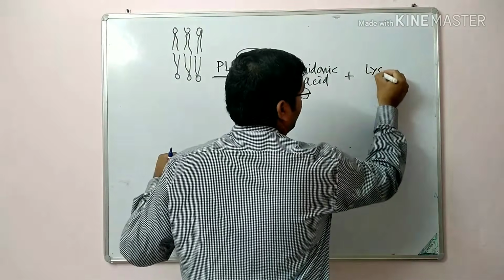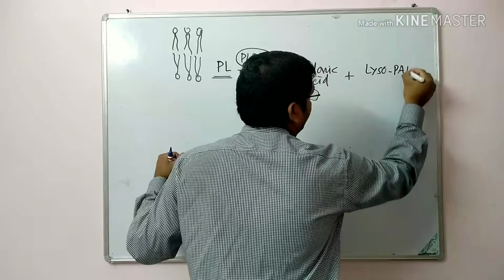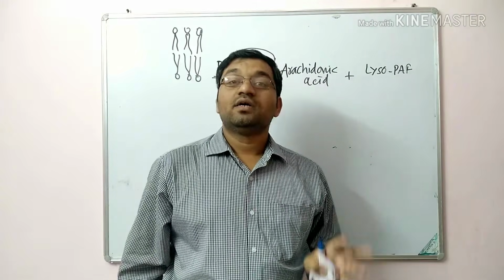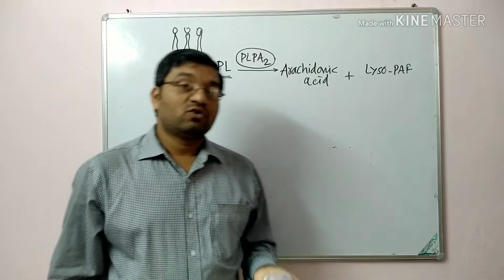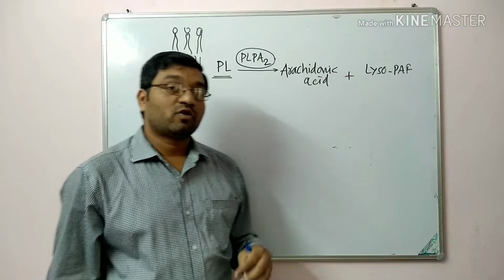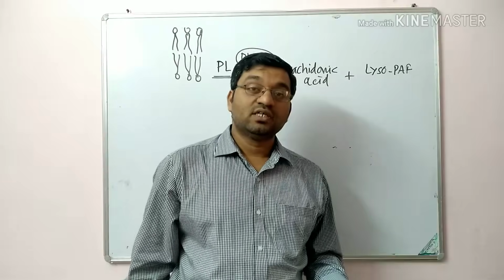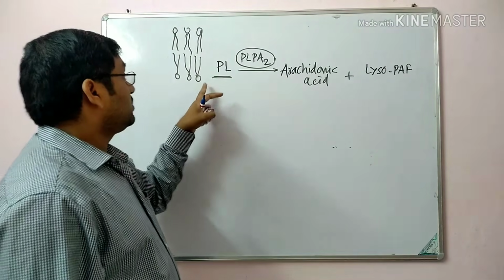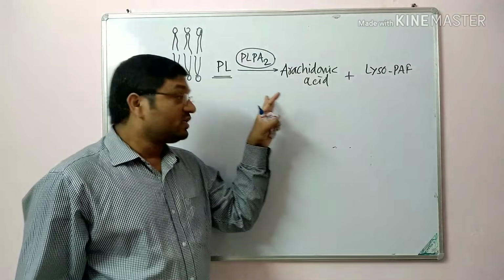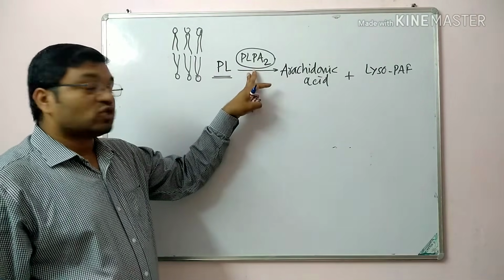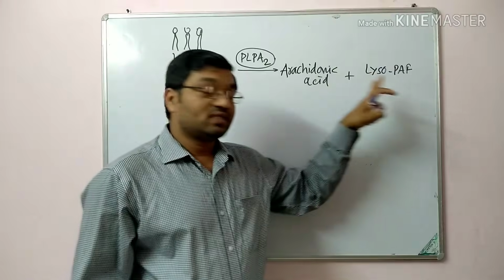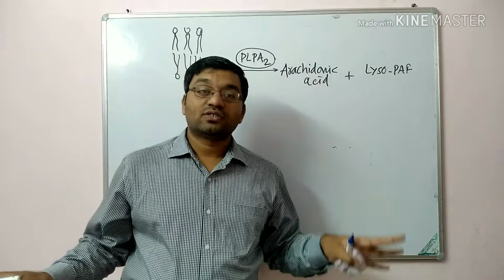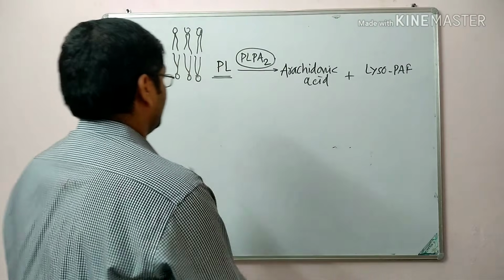and lyso-PAF, that is platelet activating factor, which in the next reaction is converted into platelet activating factor, and there are a number of actions carried out by the platelet activating factor. They are responsible for platelet aggregation. They are mediators in chemotaxis and inflammatory reaction. So by the action of phospholipase A2, phospholipids are converted into arachidonic acid and lyso-PAF. This arachidonic acid undergoes two important pathways, that is the cyclooxygenase pathway and the lipooxygenase pathway.